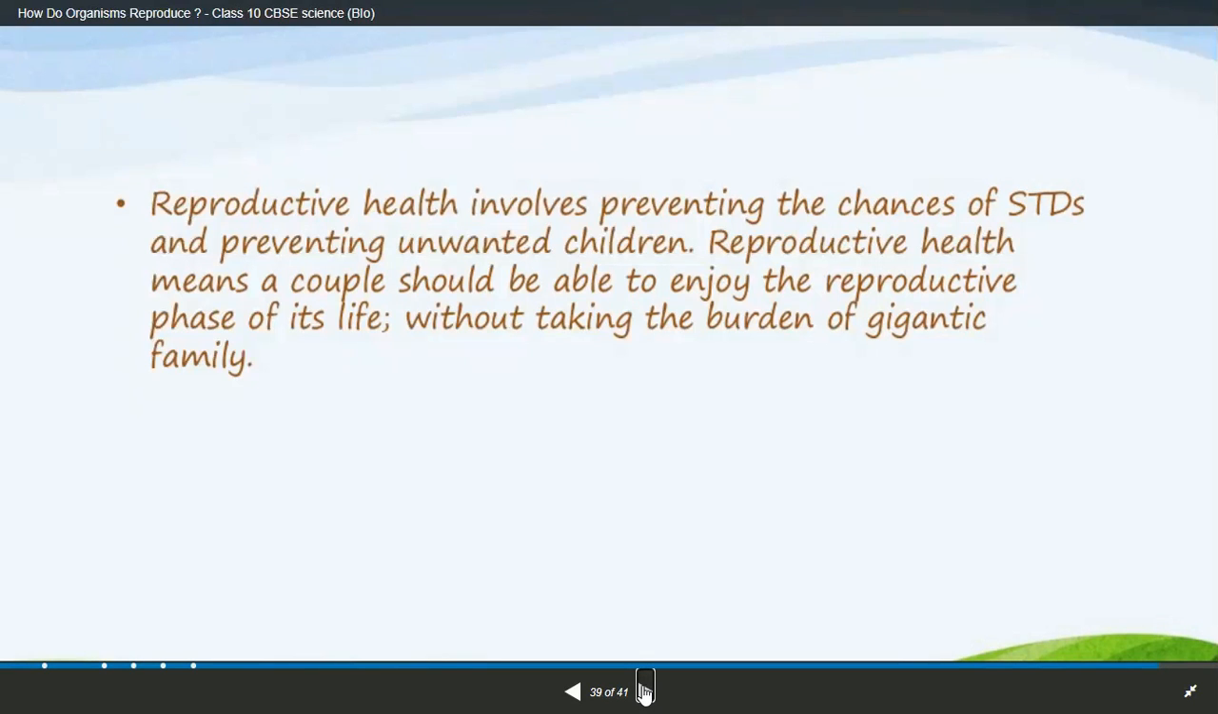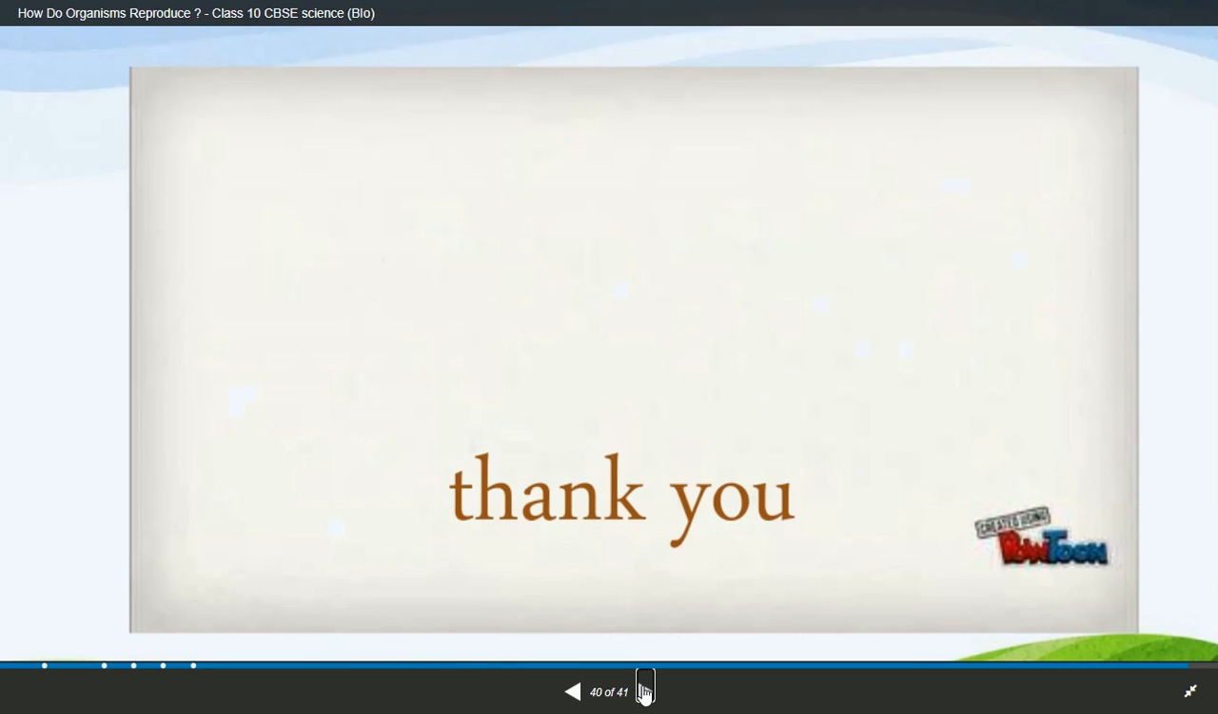Reproductive health involves preventing the chances of STDs and preventing unwanted children. Reproductive health means a couple should be able to enjoy the reproductive phase of its life without taking the burden of genetic disorders in the family, which is very important. That's about this chapter, reproduction. I hope you understood it.